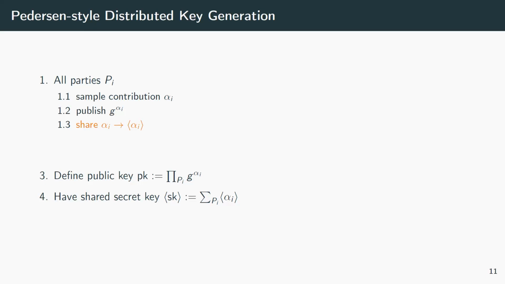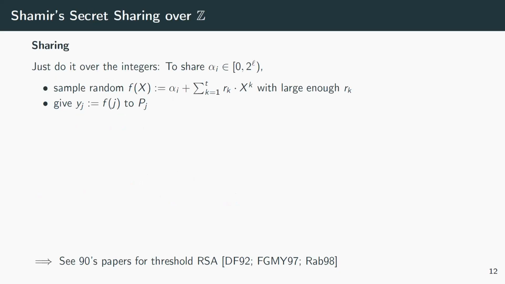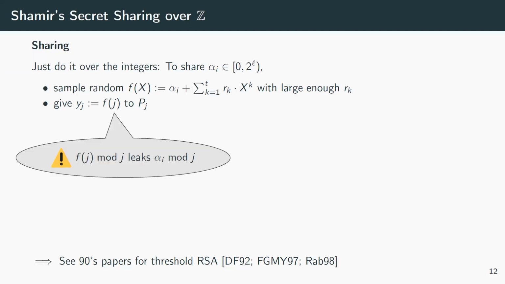Well, we don't have a field element, we have a big integer, so we need to do integer secret sharing. Following the approach of threshold RSA protocols from the 90s, we use secret sharing over the integers. So we take a random polynomial with big coefficients, put the secret in the constant term, and then give every party a point on this polynomial, and these big coefficients should hide the secret. The first issue is we don't have the modular reduction, so the point f(j) modulo j already leaks the secret modulo j. So we need to prevent this leakage.